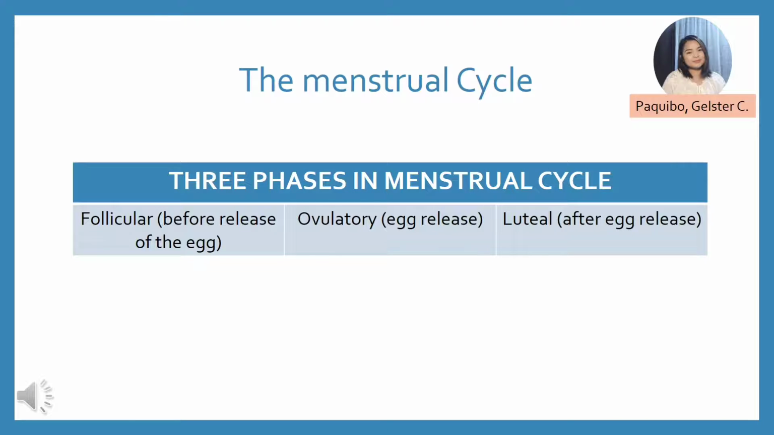There are 3 main factors affecting the production of hormones in females. First is the menstrual cycle, then the pregnancy, and the menopausal stage. Now we will be discussing the menstrual cycle. The menstrual cycle in females first happens during puberty, and there are 3 phases in the menstrual cycle, which are the follicular phase, the ovulatory phase, and the luteal phase.